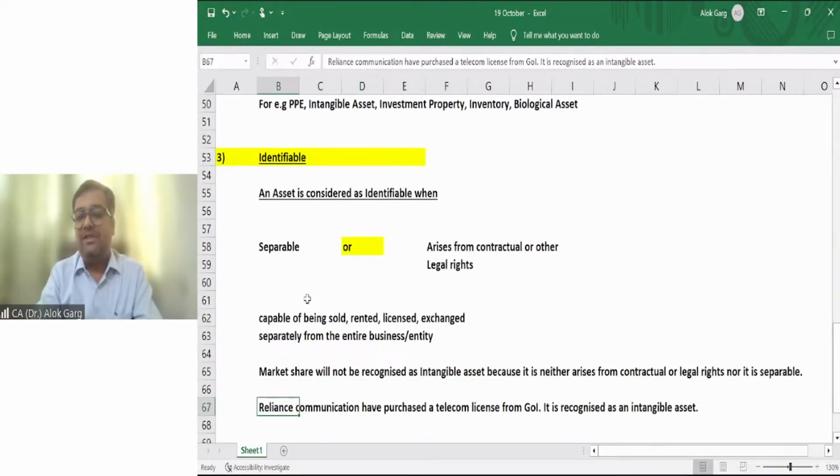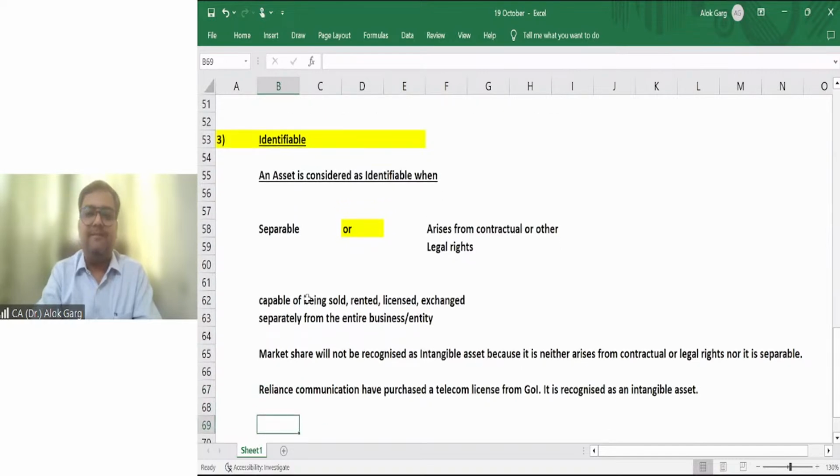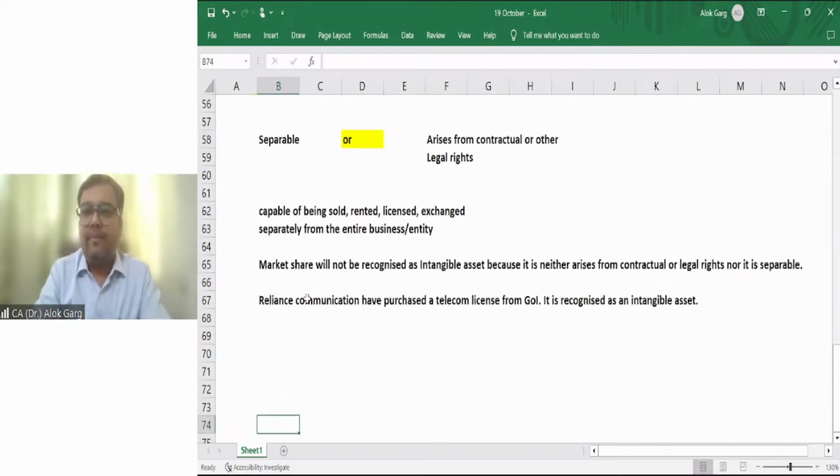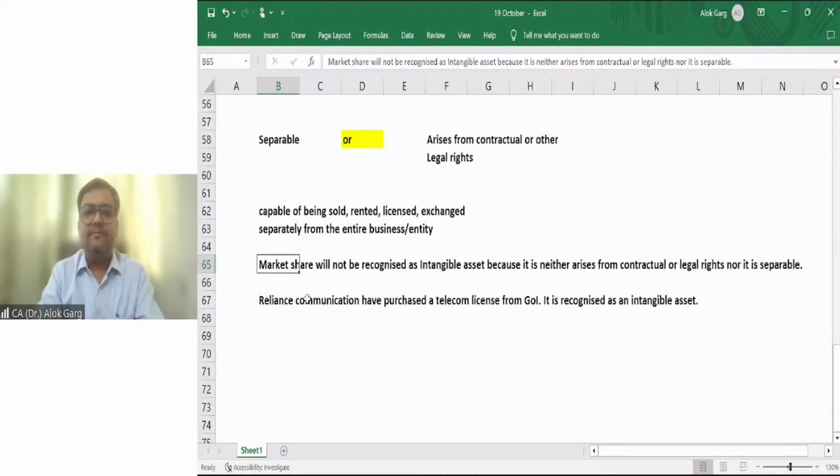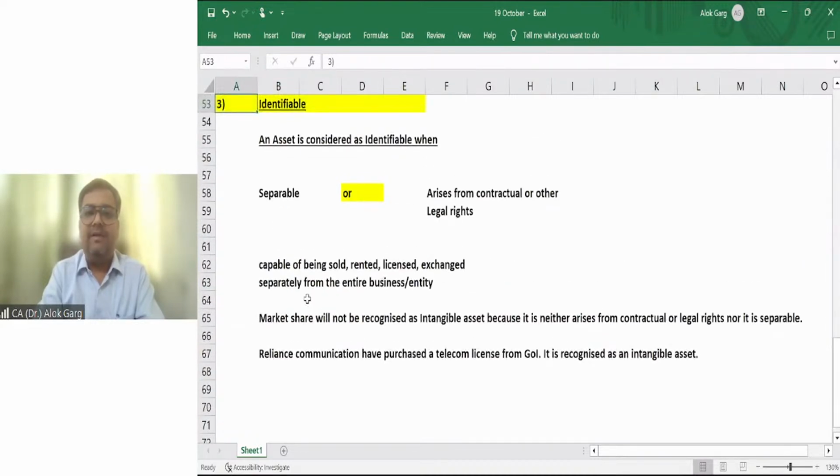Reliance Communication purchased a telecom license from the Government of India. Even though it is not transferable, still it is recognized as an intangible asset. Why? Because it has paid, it has purchased, right? It is arising out of a legal or contractual right. Is that clear? This part we have covered. Shall I move forward to the next part?